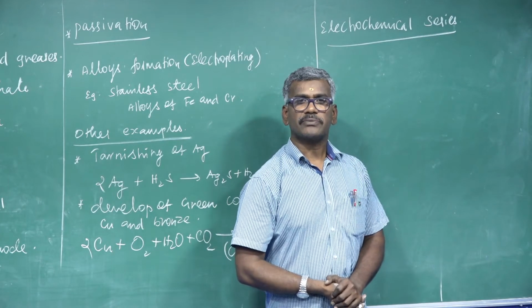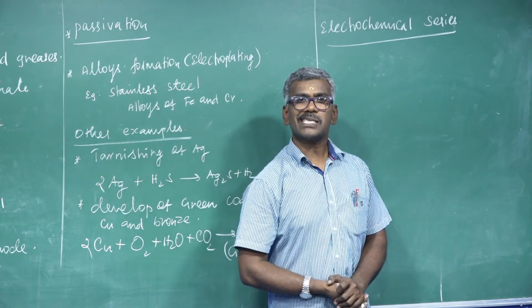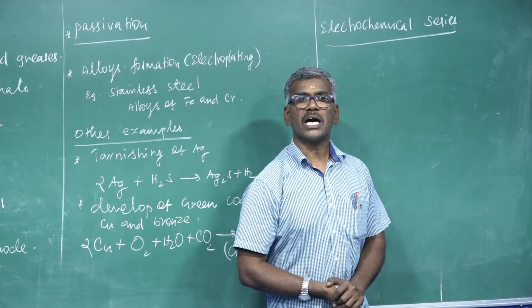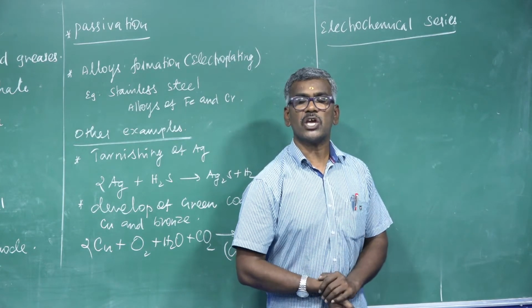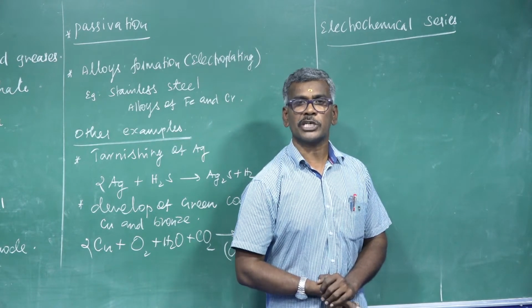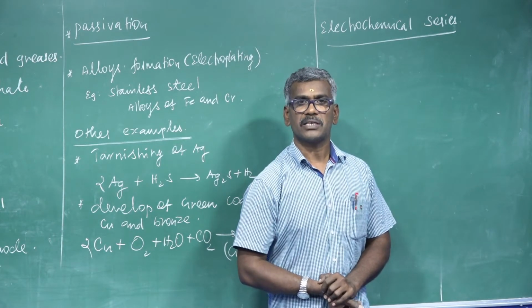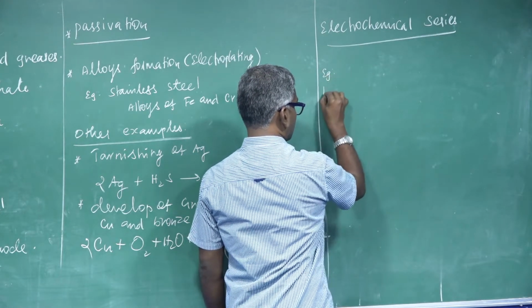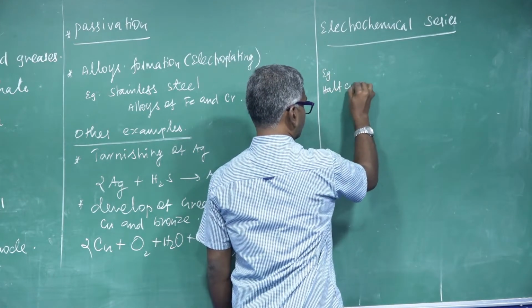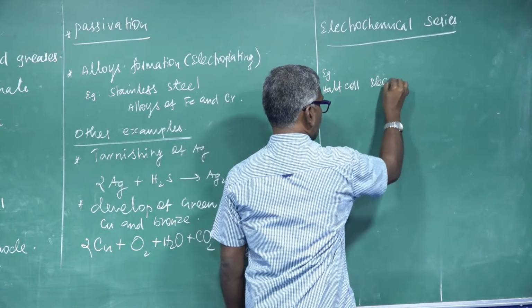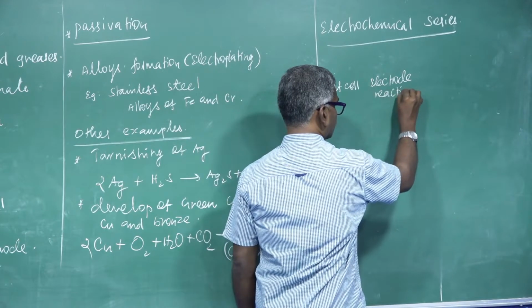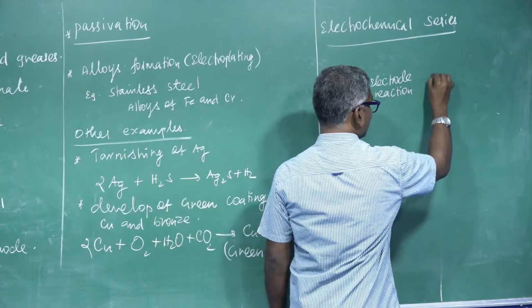Electrochemical series is nothing but a series in which electrodes are arranged in the order of increasing value of standard reduction potential, that is SRP. For example, that is a half cell electrode reaction. It is a reduction potential.